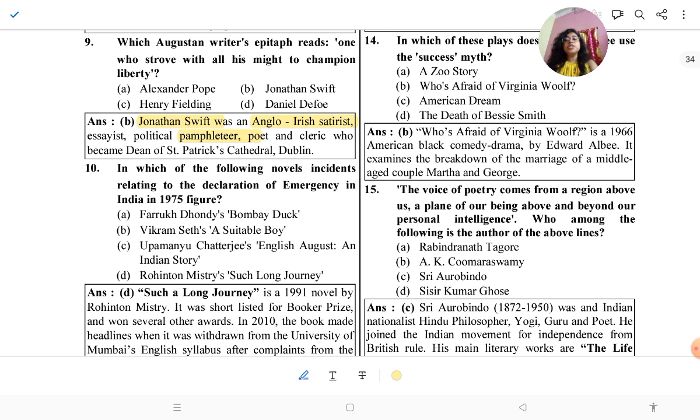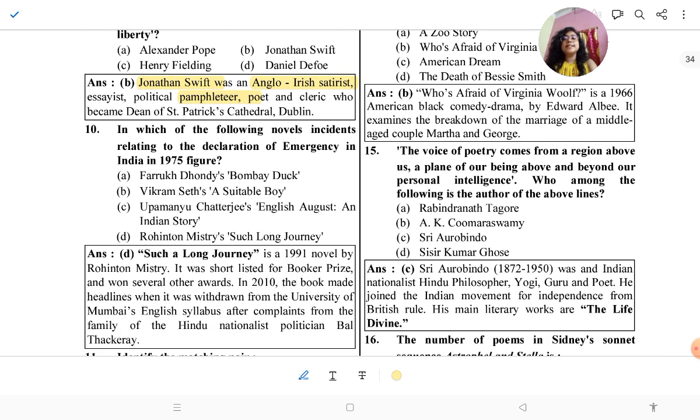Then, in which of the following novels is there an incident relating to the declaration of emergency in India in 1975? Such a Long Journey. Such a Long Journey is a 1991 novel by Rohinton Mistry. So here we see the emergency in India in 1975. It was shortlisted for the Booker Prize and won several other awards.